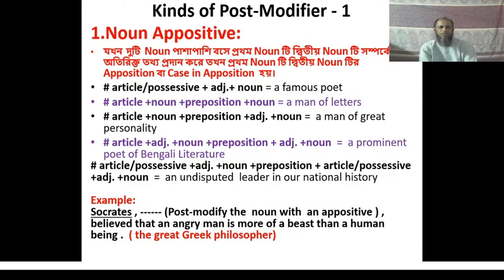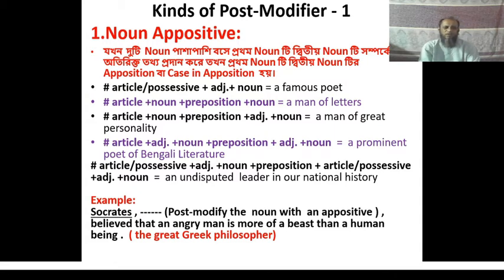Here you can see the first kind of post modifier, that is noun appositive. Do you know what is noun appositive? You often see that two nouns are used to make a phrase.